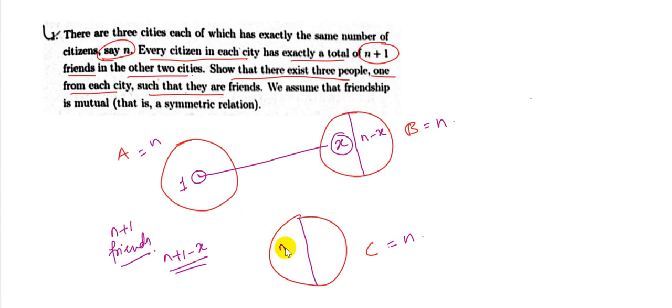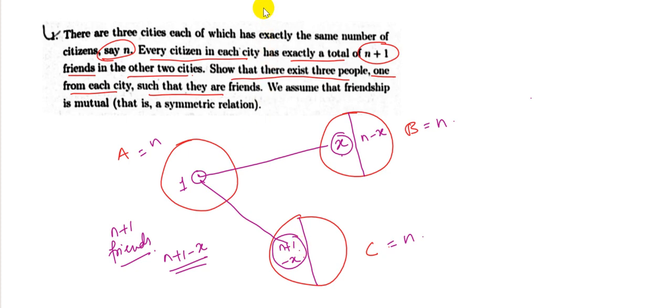So let that number of people be out here. So that means he is friends with this entire group. Now the question is whether there would be at least one person from x who is a friend of at least one person from n plus 1 minus x in city C. That would establish that there is at least one triangle between A, B, C, which means at least three people, one from each city, such that they are friends.